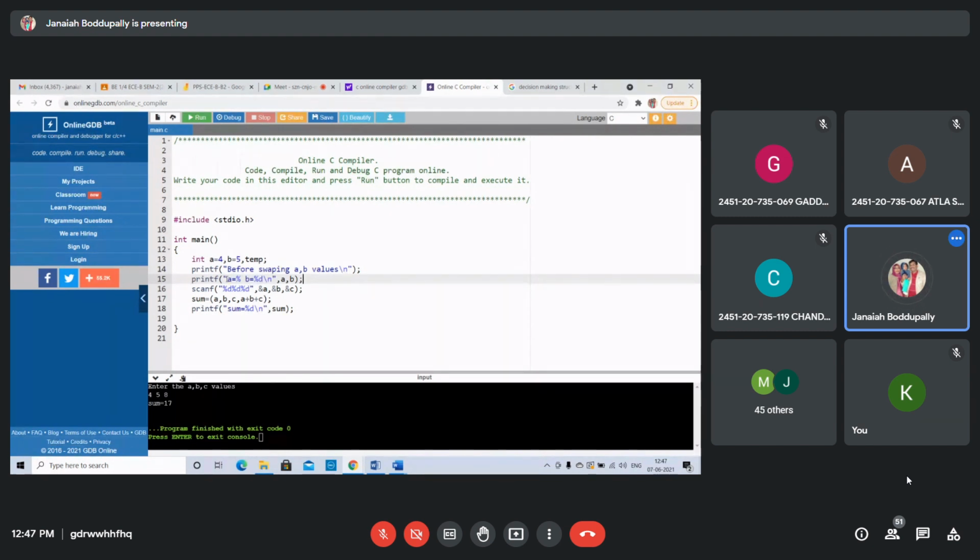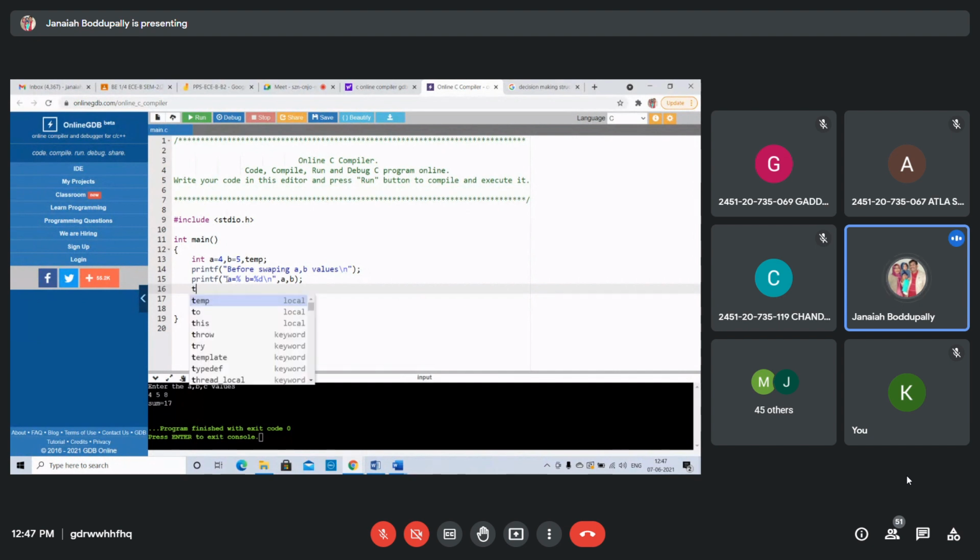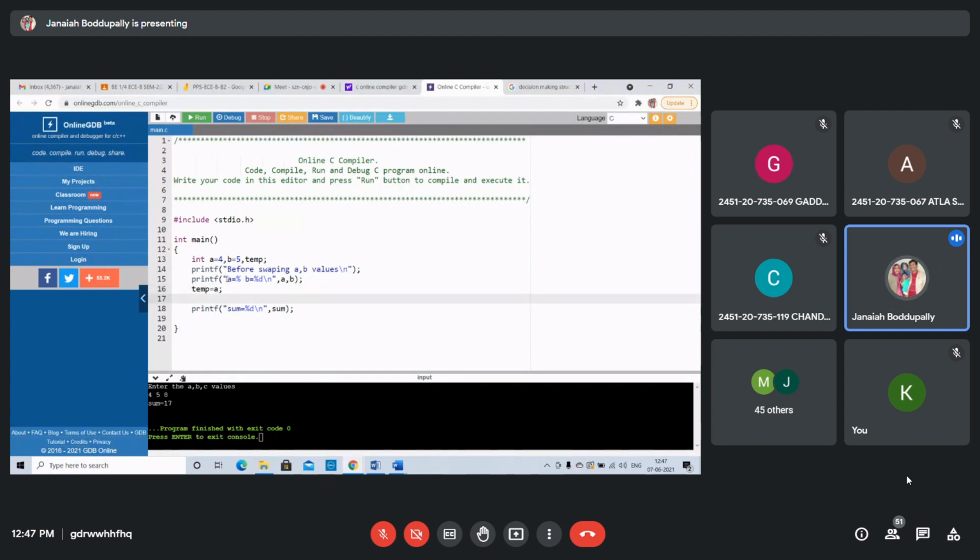Now, how to swap? We take the A value in the temporary variable. Next, A is empty. Now A equal to B means the B value will be stored in A, whatever is in B, that is 5. Again, B equals to whatever value is stored in the temporary variable.